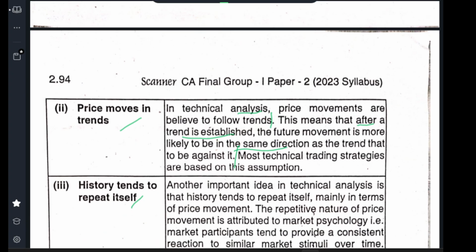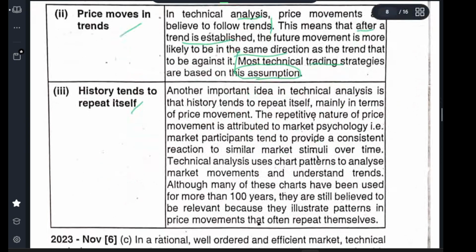A trend is formed when similar activity happens in the share market for a certain period, and if it persists, we believe it is an upward trend. That being said, most significant trading strategies are based on this assumption. So based on the past, we believe it is an upward trend.